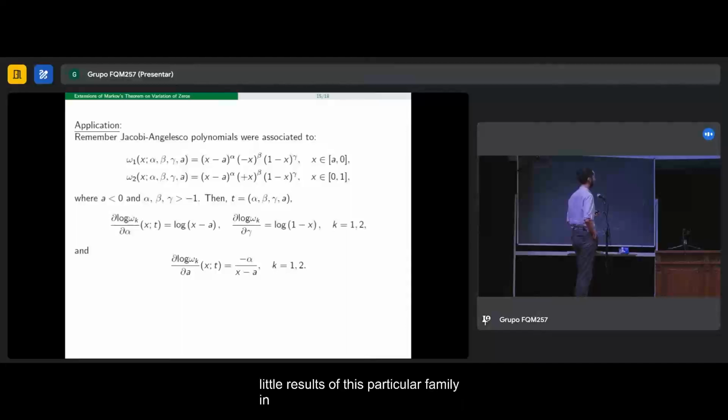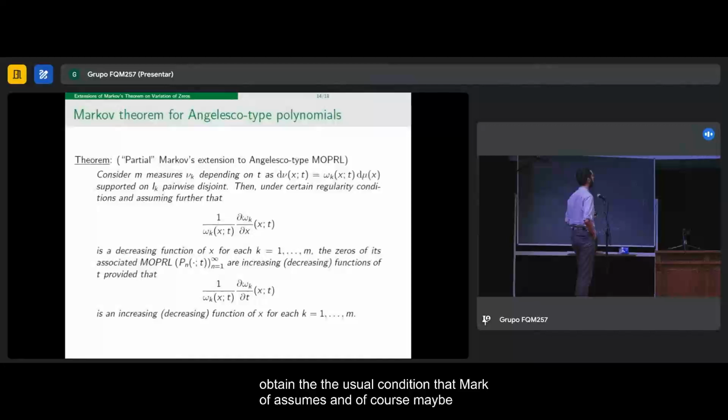In this case, of course, we very simply obtain the derivative, and we see that this function is decreasing with respect to x, and this also is increasing with respect to x if alpha is negative, so we obtain the usual condition that Markov assumes. And of course, maybe I didn't explicitly mention this, we are imposing the classical Markov condition on each measure, because in this case we have different measures.